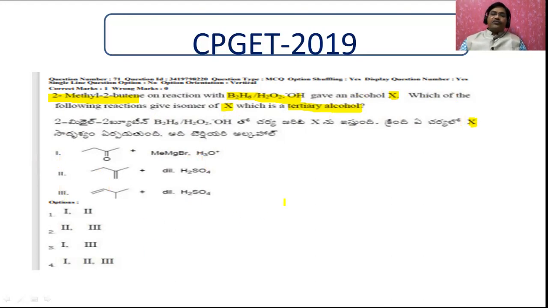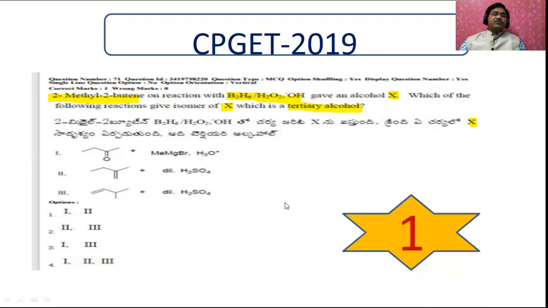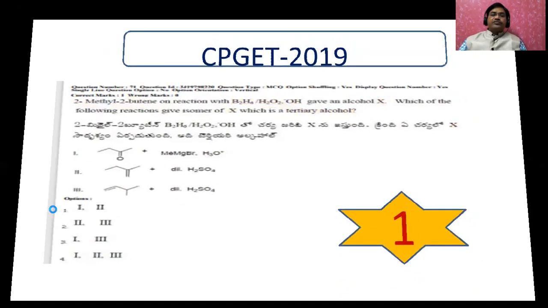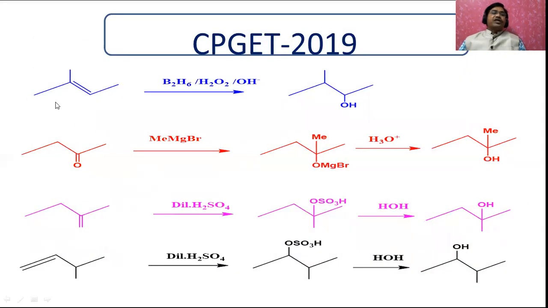Okay, first of all, let me tell you the answer for this one. The first one is the answer. Why it is the answer, I will explain now. For example, you take the first option here.